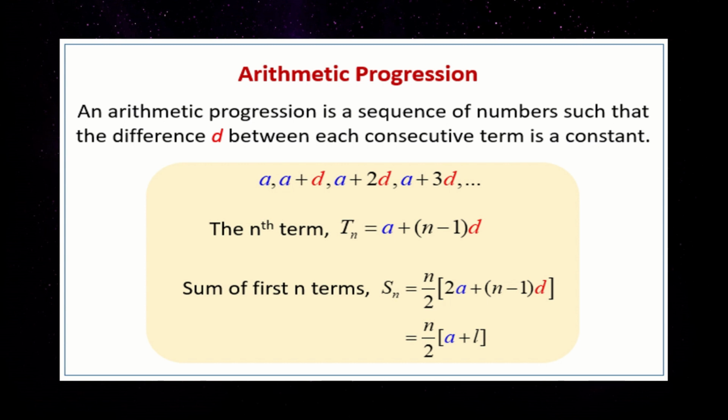The sum of all the terms up to the nth term is given by the formula Sn is equal to n by 2 into (2a plus (n minus 1) into d), which can also be written as n by 2 into (a plus l), where l is the last term, which is also equal to Tn. Tn and l are one and the same.